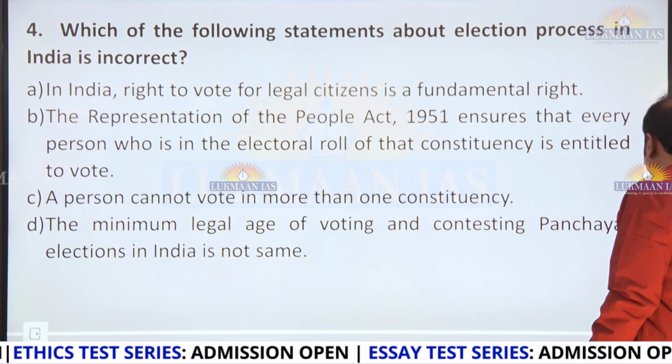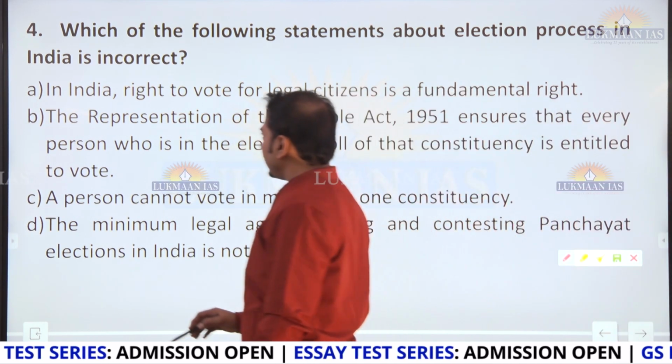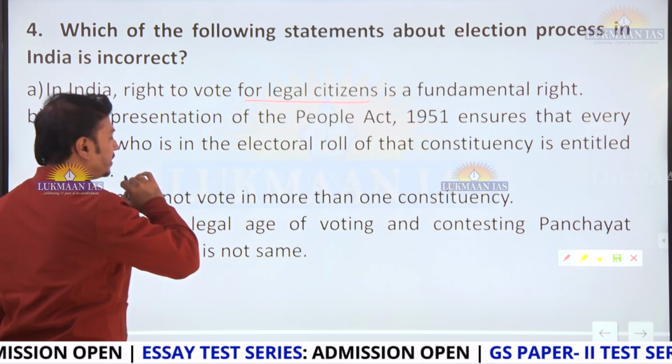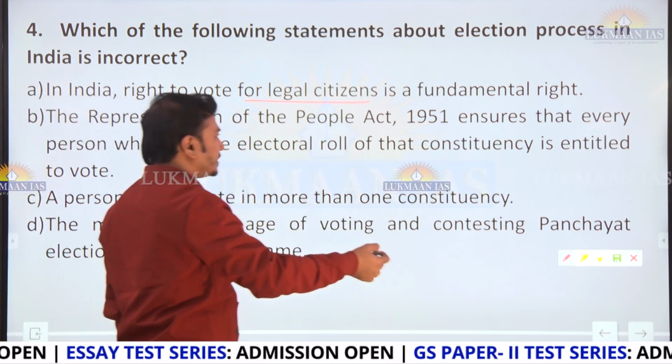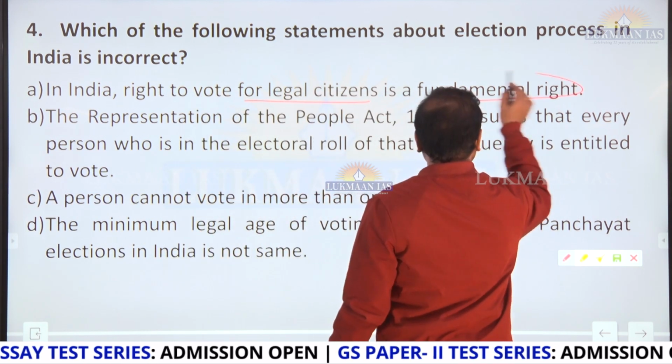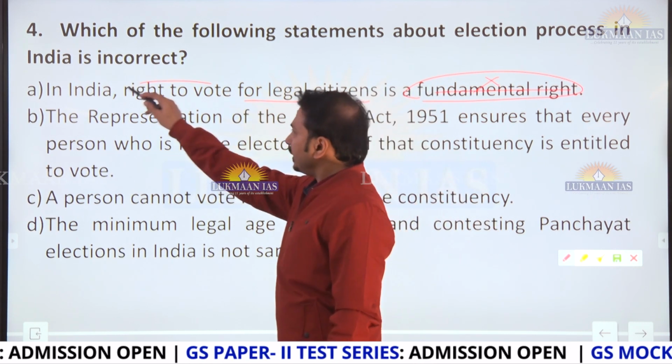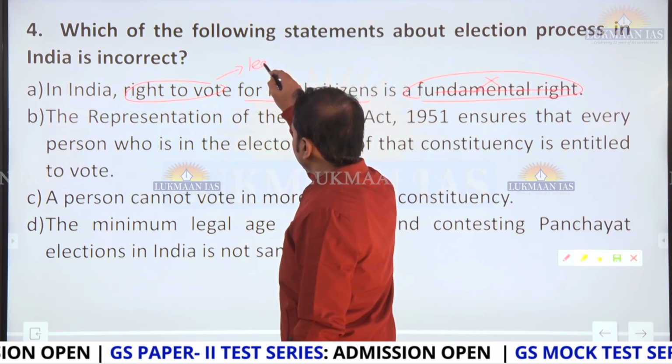So we have to find the incorrect statement about election process in India. In India, right to vote for legal citizens is a fundamental right. In the first statement itself we know that this is incorrect. We don't have the right to vote as a fundamental right. Right to vote is, we can say, a legal right.